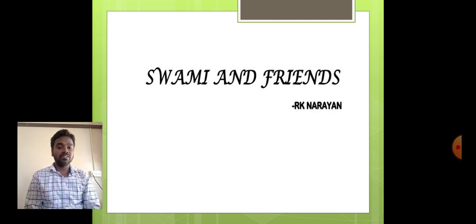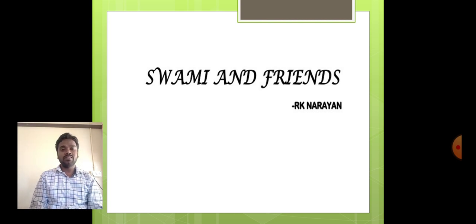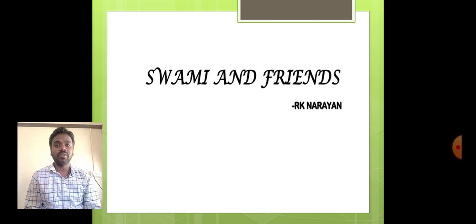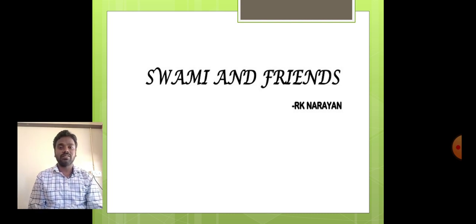Mulk Raj Anand also wrote many novels. One important work is Untouchable, which was written by Mulk Raj Anand. It is a great masterpiece, a great novel. And later Raja Rao, right?